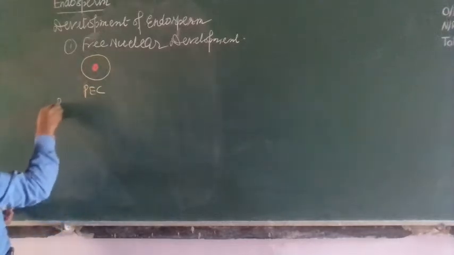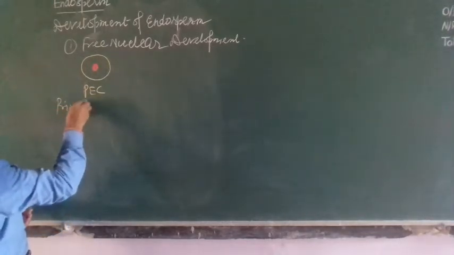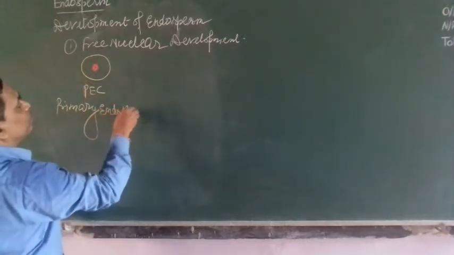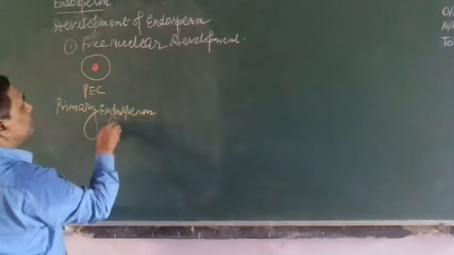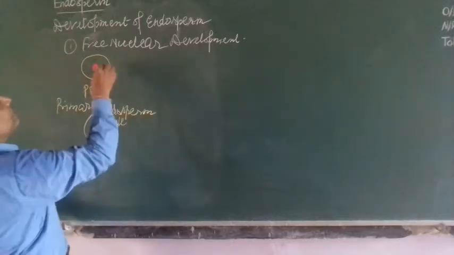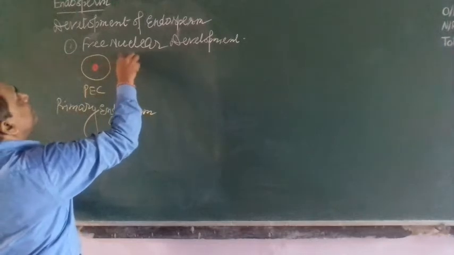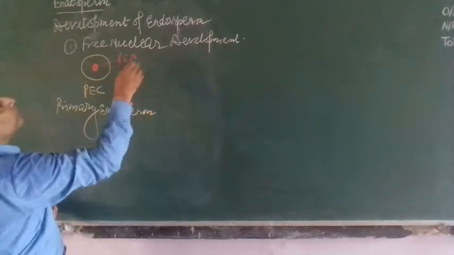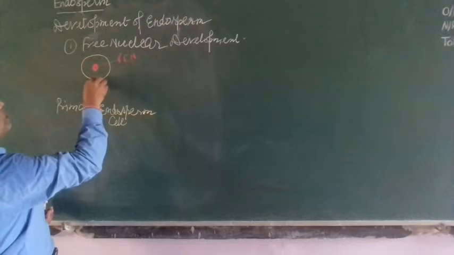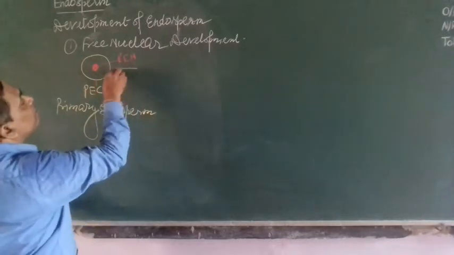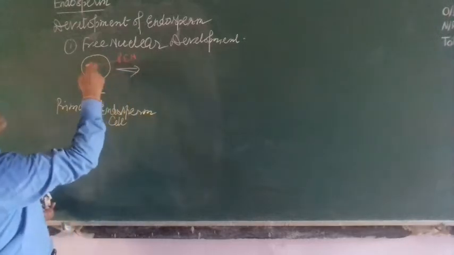PEC means primary endosperm cell, and this is PEN, primary endosperm nucleus. Now this undergoes development. How does it undergo development?